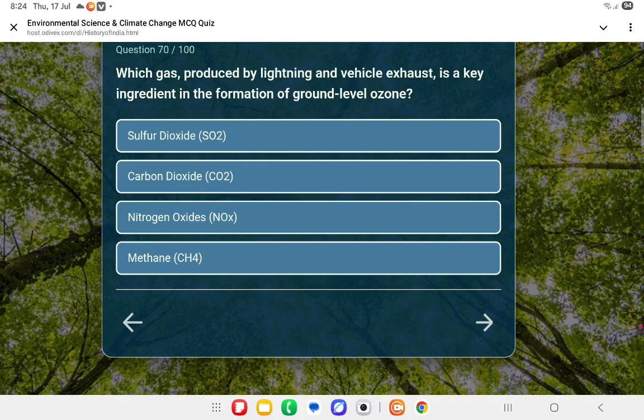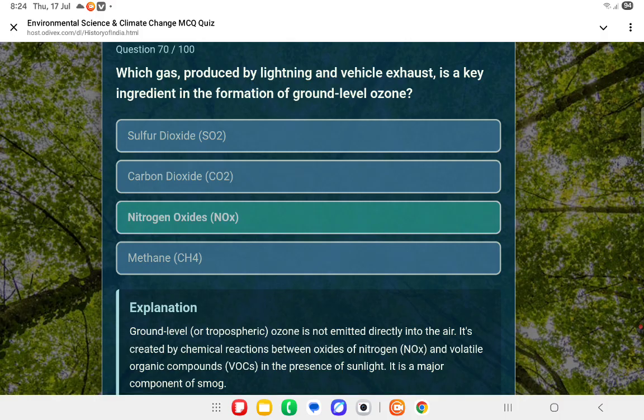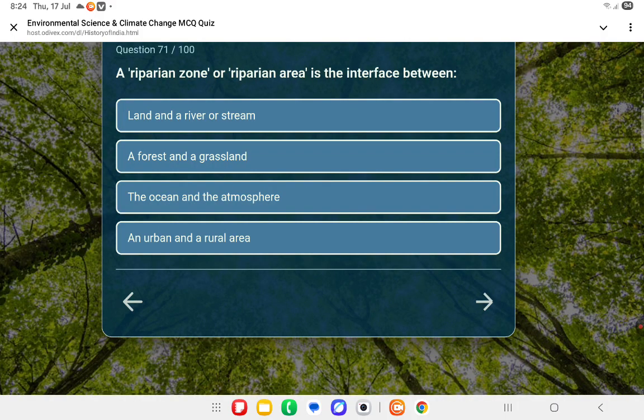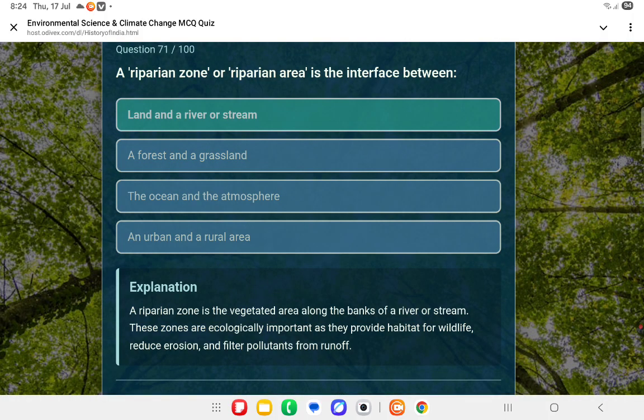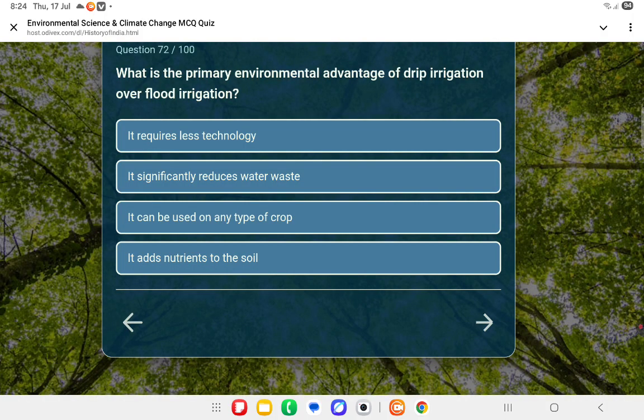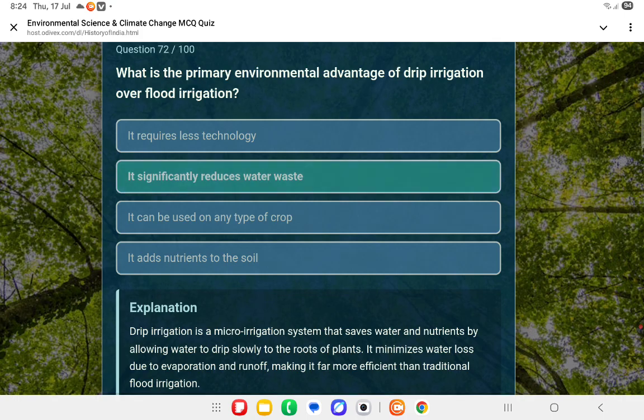क्या वो नाइट्रोजन डाइऑक्साइड, सॉरी नाइट्रोजन ऑक्साइड. Next question. The riparian zone or riparian area is the interface between land and a river or system. Next question. What is the primary environmental advantage of drip irrigation over flood irrigation? क्या आंसर वो सेकेंड वन, it significantly reduces water waste.